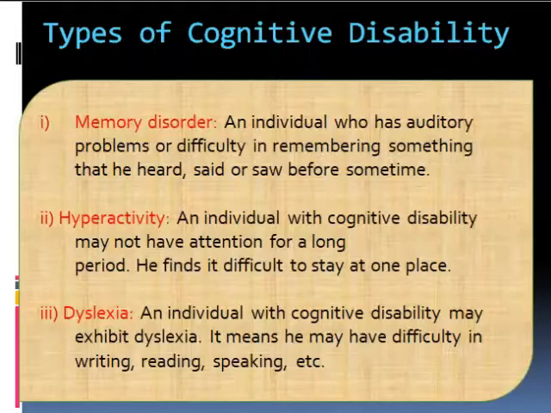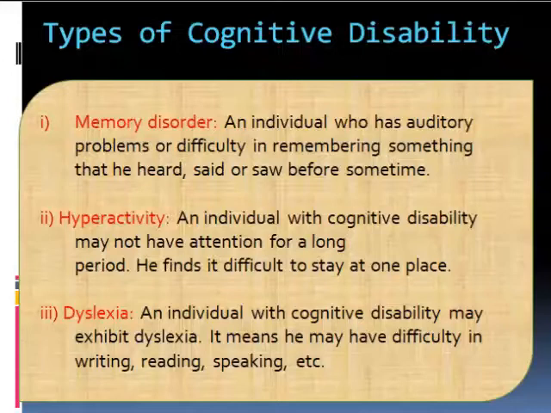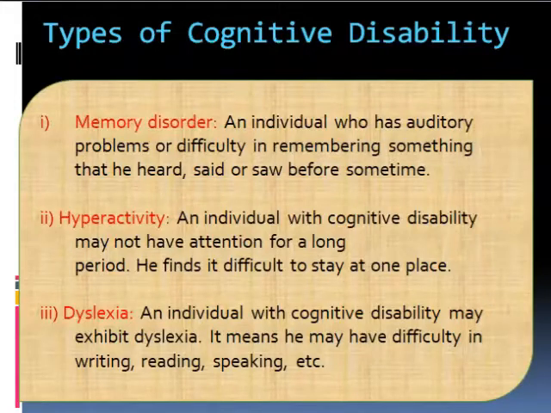The next cognitive disability is dyslexia. An individual with cognitive disability may exhibit dyslexia. It means he may have difficulty in reading, writing, and speaking. The children or persons facing this disability face problems in reading, writing, and speaking ability.